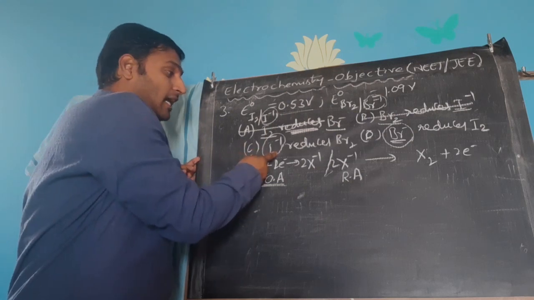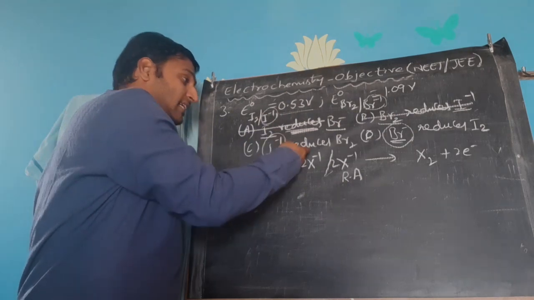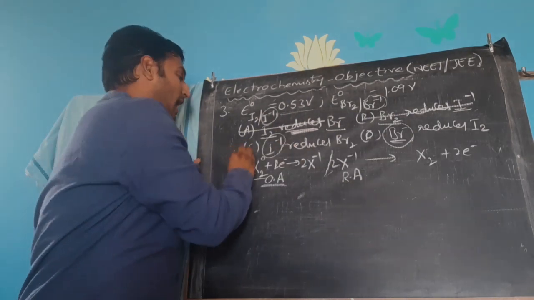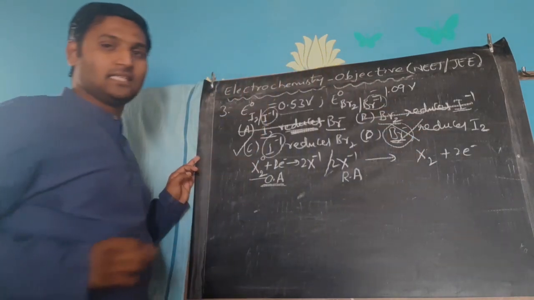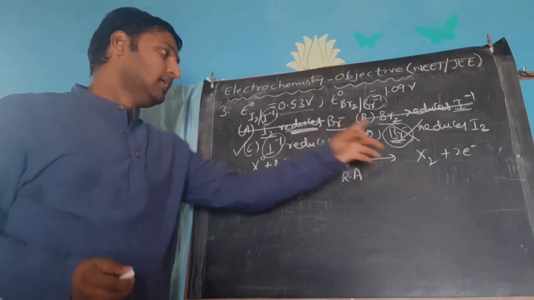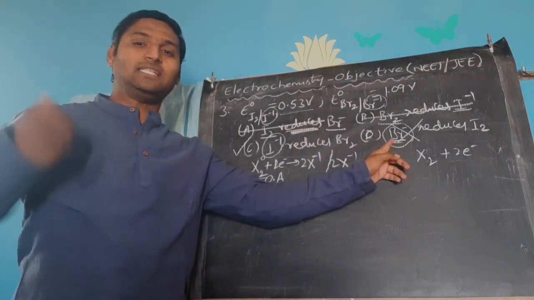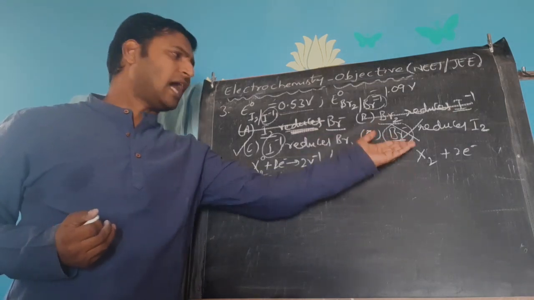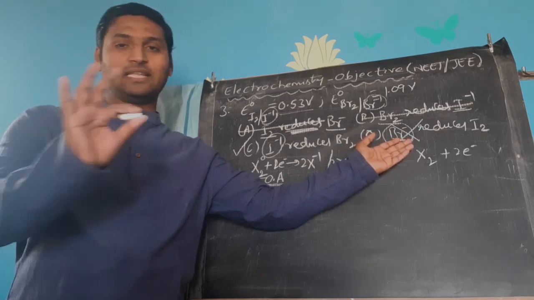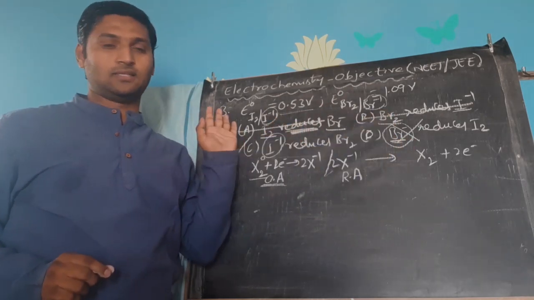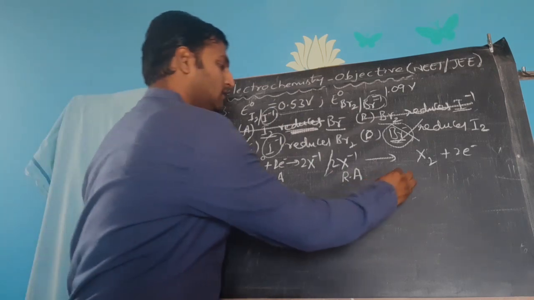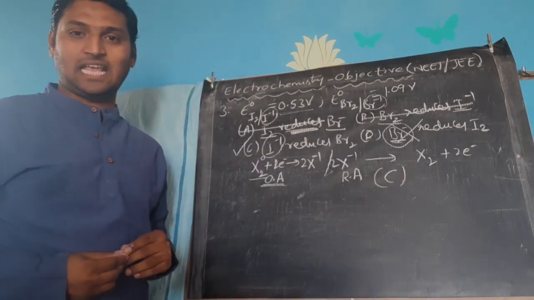The one which readily undergoes oxidation acts as a good reducing agent. So iodide reduces bromine is correct, bromide reducing iodine is incorrect. At least this is theoretically sensible statement. Non-spontaneous, that's all. But otherwise theoretically you can put on paper. Whereas these two theoretically also meaningless. So we have jotted down to one answer called option C.